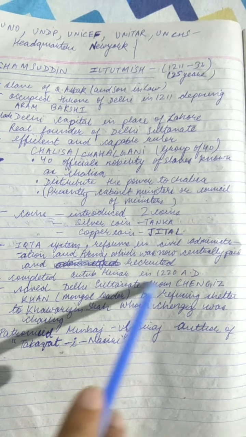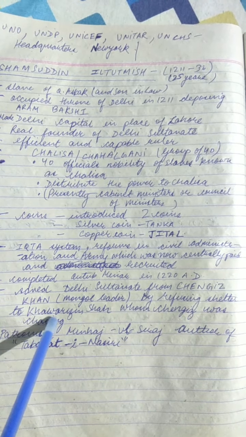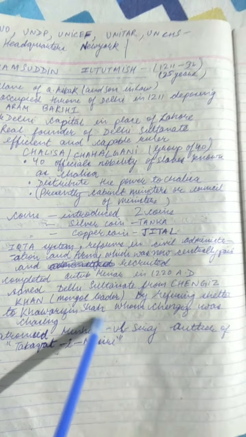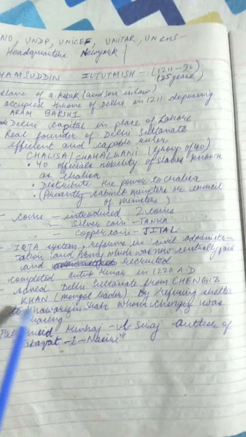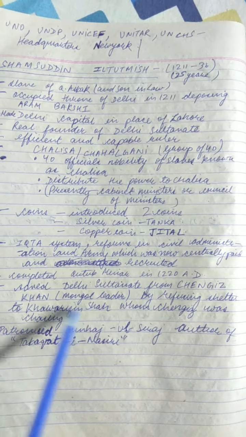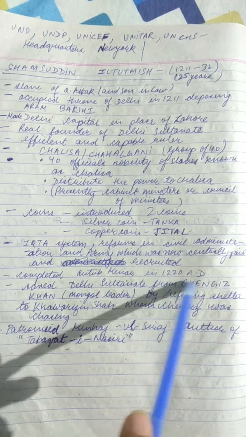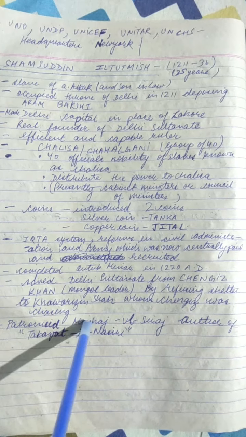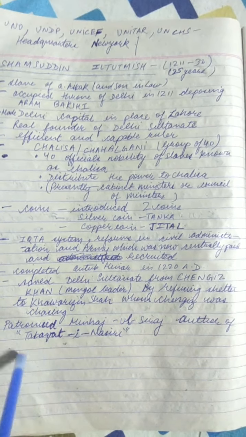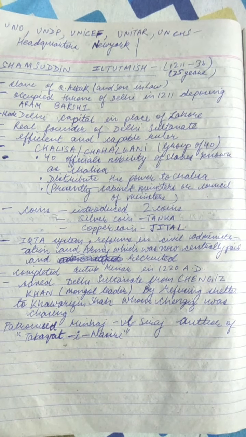He saved the Delhi Sultanate from Genghis Khan, the Mongol leader, by refusing shelter to Khwarizm Shah, whom Genghis Khan was chasing. He also patronized authors like Minhaj us Siraj, the author of Tabaqat-e Nasiri. Okay guys, now I will tell you about further rulers in the next video.